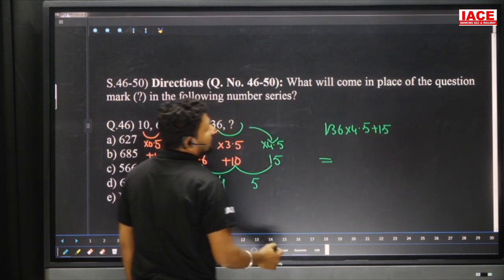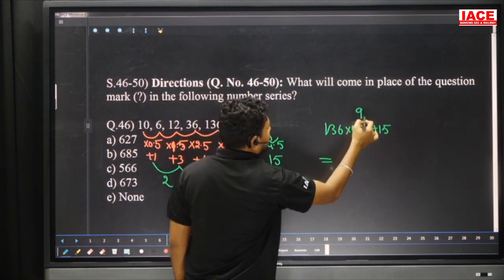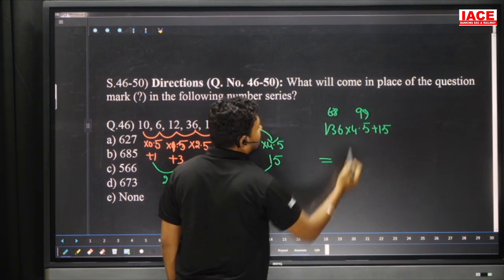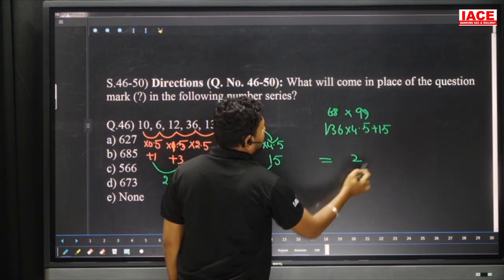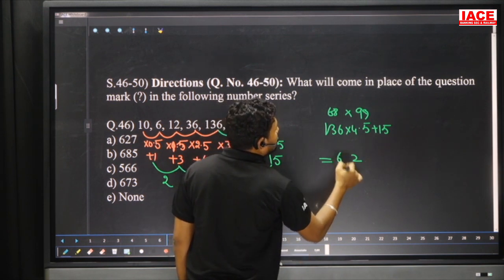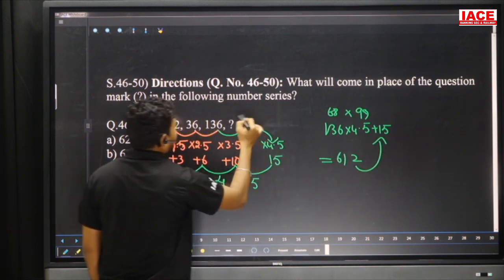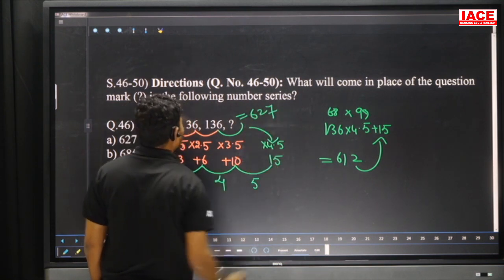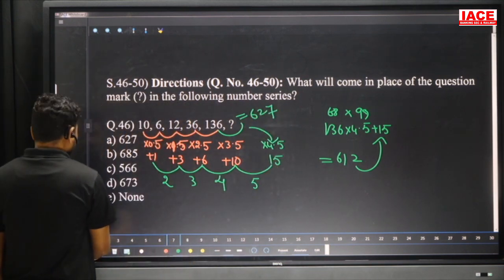So 136 into 4.5: it is half of the value, make it double, and here make it 68. 68 into 9: 9 8s are 72, and 9 6s are 54, which is equal to 612. 612 added to 15 will get the final answer, 627. Then we'll move to the next question.